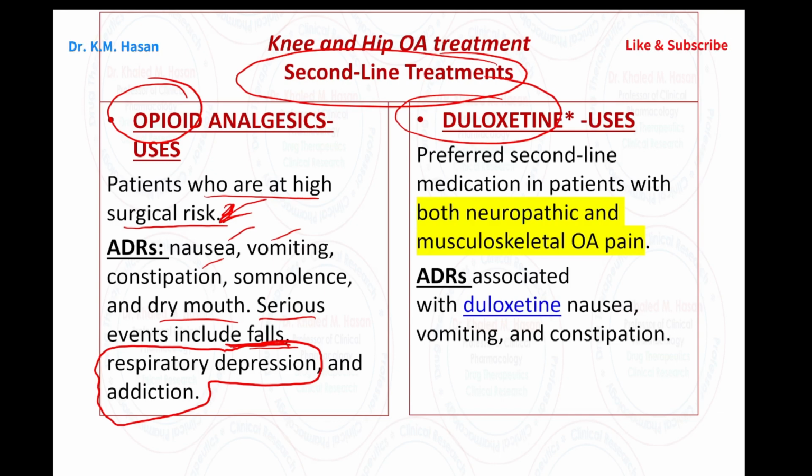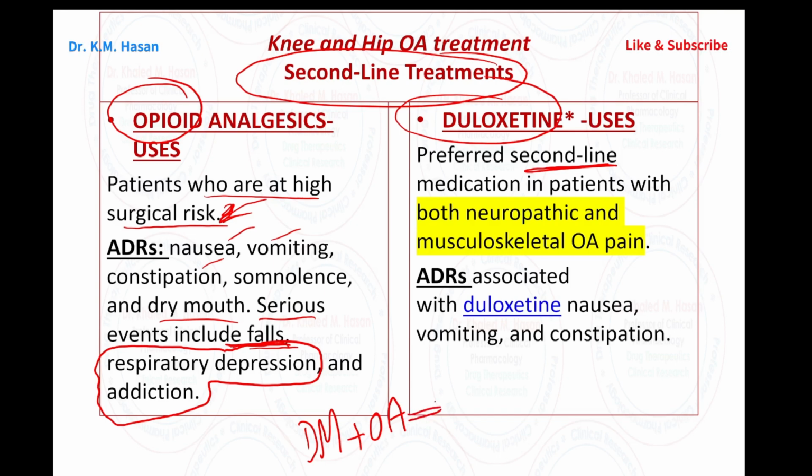Duloxetine, Cymbalta, is a preferred second line treatment for patients with osteoarthritis, especially if the patient suffers from musculoskeletal pain. Here we can discuss an example: a patient who suffers from diabetes and osteoarthritis.